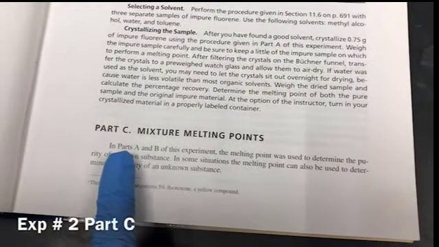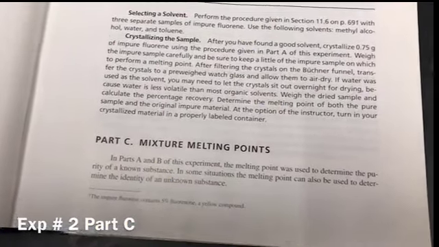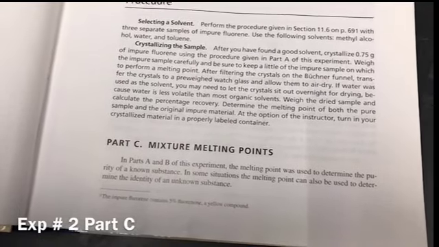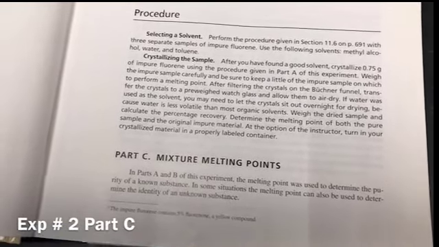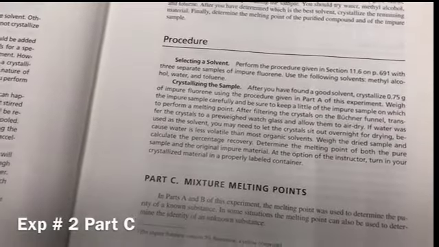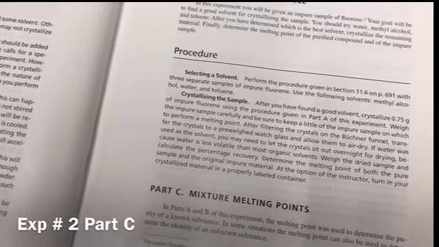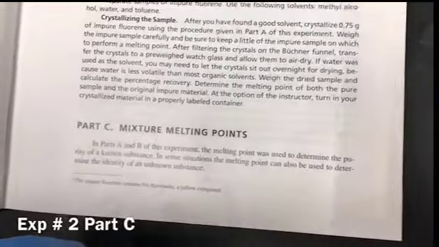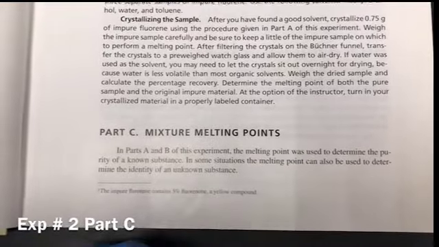Part C of this experiment, mixture melting points. In parts A and B, we used the melting point to determine the purity of a sample, whether the crystallization was proper or not. Now in this section, we use the melting point to determine the identity of an unknown.